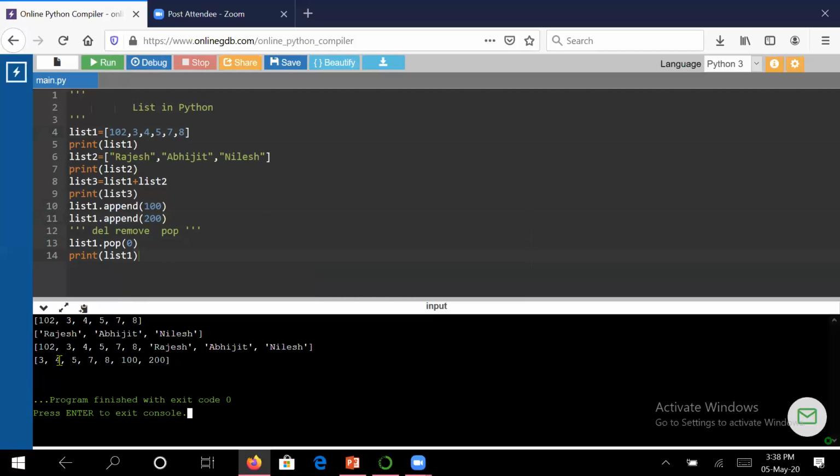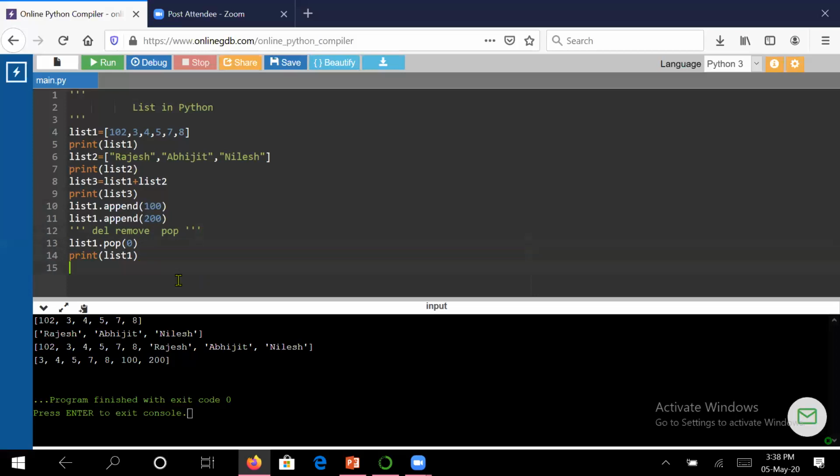You are seeing here it has deleted 102, the element at the 0th position. So we have seen 3 types of commands for removing elements. One was del, for the range you want to delete. Another was remove, for which you directly give the element, and another is pop, where you tell the location of the element.